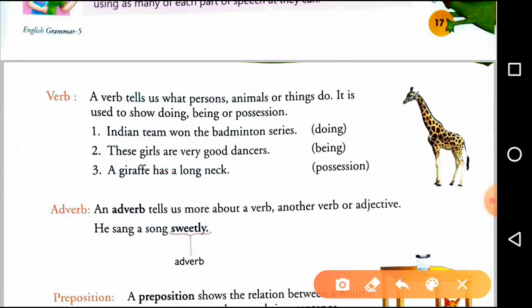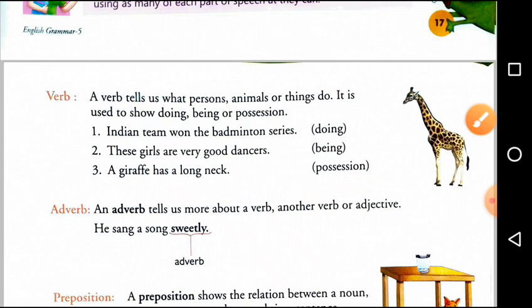Next one, a giraffe has a long neck. What does the giraffe possess? जिराफ के पास क्या है या कैसे है? The answer is: giraffe has. A giraffe has a long neck. So the word has tells us about possession. What the giraffe has.